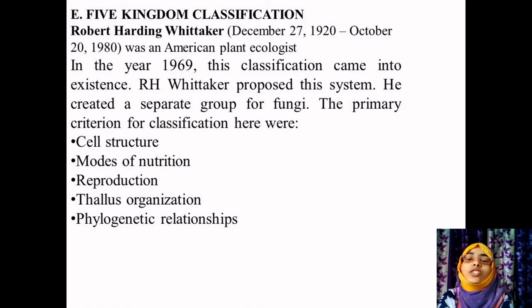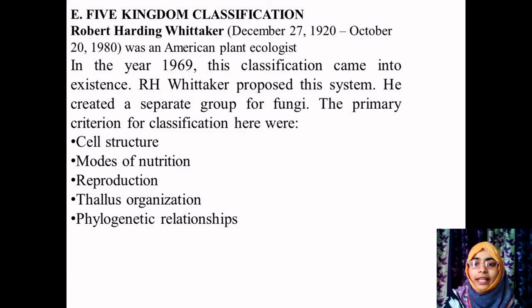Okay. So based on these characteristic features, Whittaker classified biological organisms into a 5 kingdom classification based on cell structure, mode of nutrition, that is how they take food, reproduction, thallus organization, and phylogenetic relationship. Phylogenetic relationship is nothing but the ancestral relationship among the organisms.